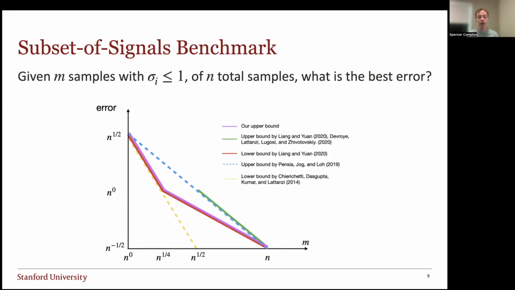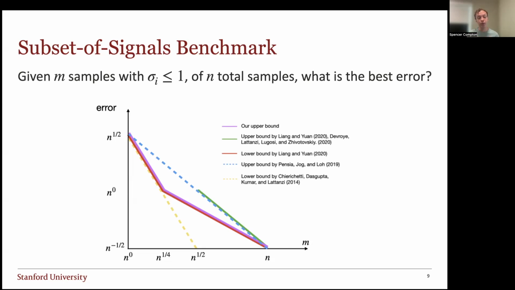And here what we've plotted on the x-axis is m, the number of variance-bounded samples on the log scale. And on the y-axis, we have the error also on a log scale. So the first work to give this a TCS treatment is the work of Chierichetti, Dasgupta, Kumar, and Lattanzi, which focuses really on the case where I have very few samples with bounded variance. But they also attain this lower bound in our picture with the dashed yellow line.